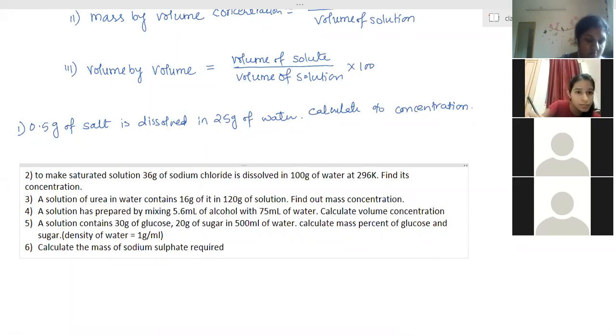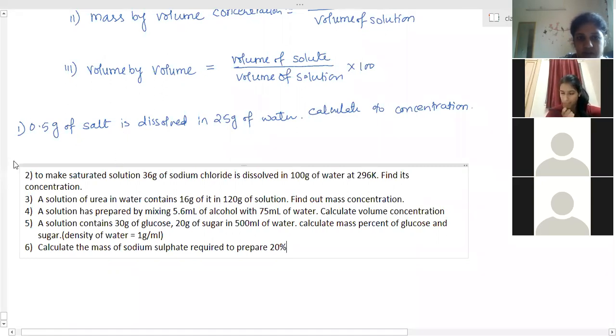Ma'am, 7.14 glucose percentage. No. Ma'am, is the fourth answer 0.06? No. Ma'am, what is it? 6.94. Again, you forgot percentage. Ma'am, it is volume concentration. Yeah. So volume by volume into 100.